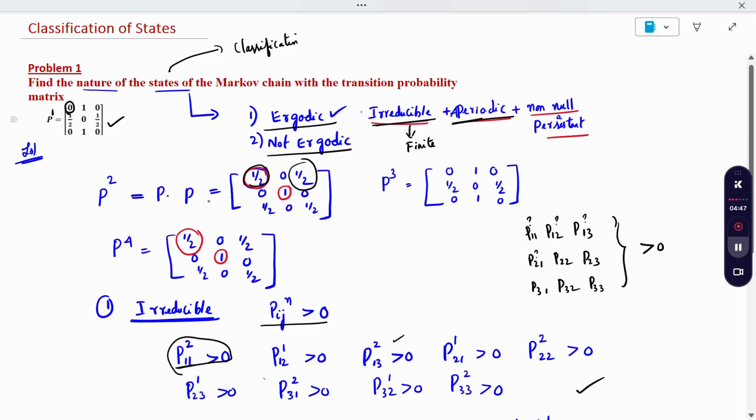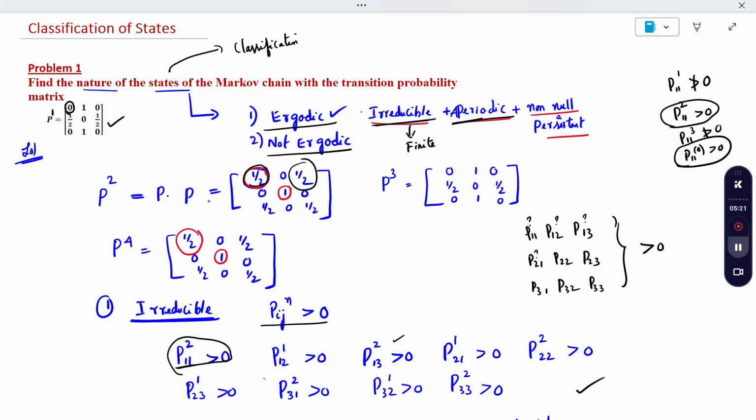P11 means this, so it is equal to 0. So I cannot take P11 power 1; it's not greater than 0. P11 power 2, you check, 1 by 2, so it is greater than 0. Same way, power 3, it is not 0. P11 power 4, you check, yes, it's greater than 0. That is why only these I have written. Which is not, I need not write at all. Only which is there, I have to write.